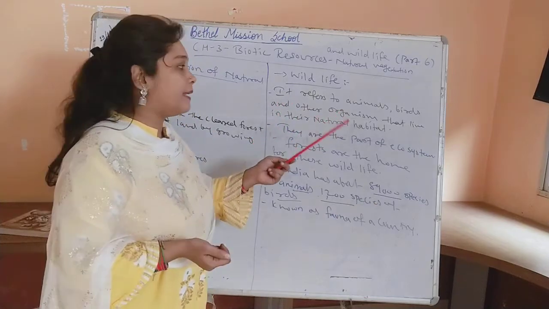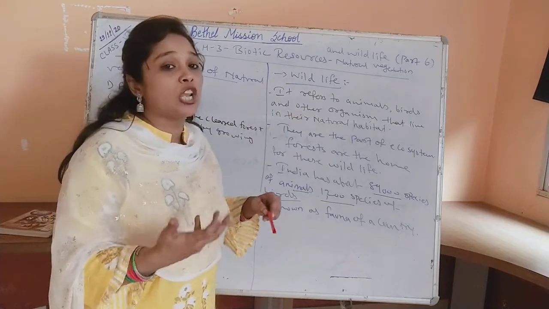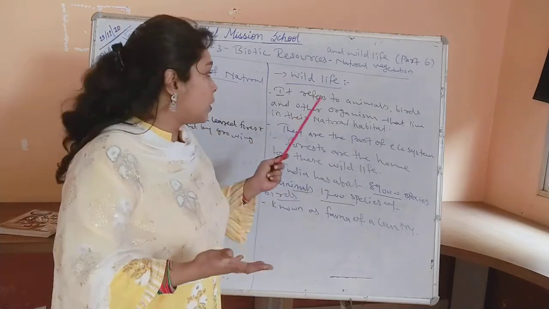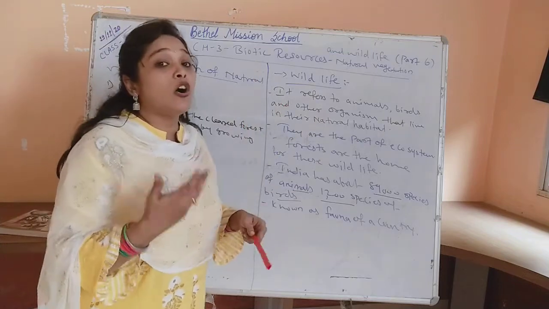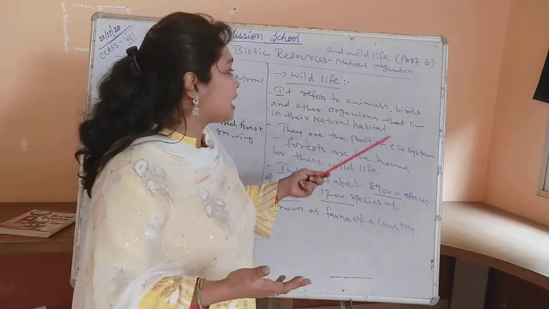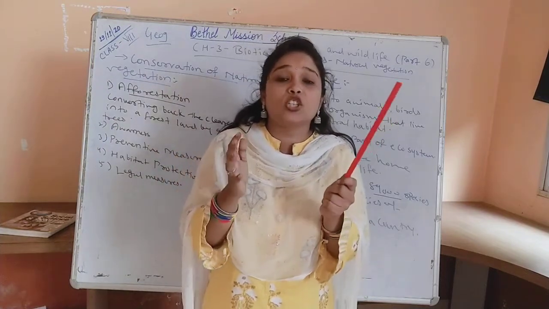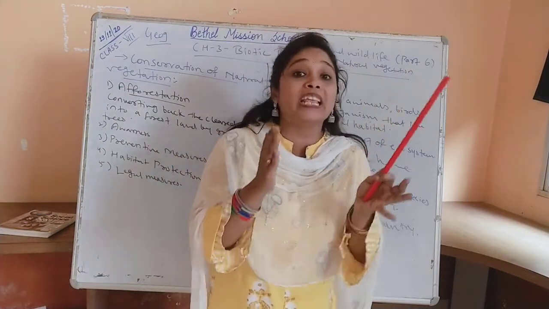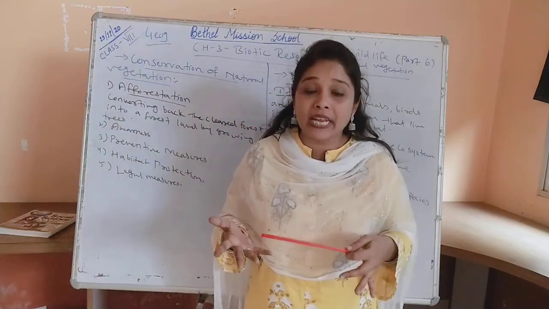Wildlife refers to animals, birds and other organisms that live in their natural habitat. Over here you can say that many animals, birds and other organisms live in their natural habitats. That means they can live only in that place, in that area, in that particular climatic condition.